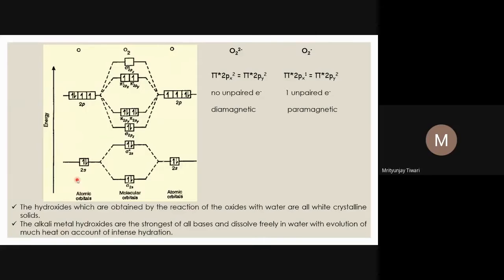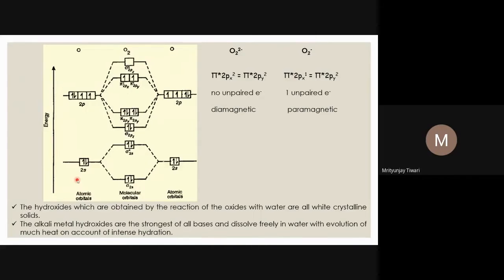So the 1s of one oxygen overlaps with the 1s of another oxygen atom, and one bonding and one anti-bonding orbital are formed, which we call sigma 1s and sigma star 1s. Sigma 1s is the bonding orbital, and sigma star 1s is the anti-bonding orbital.